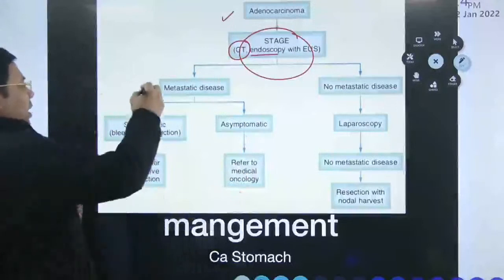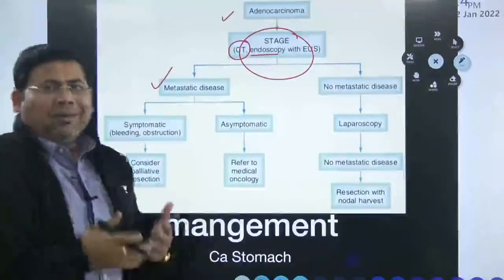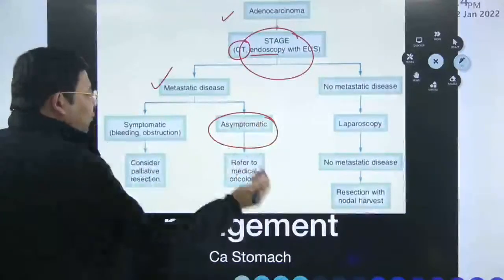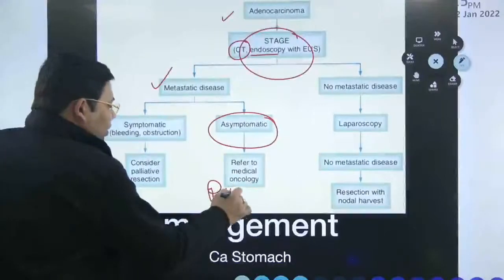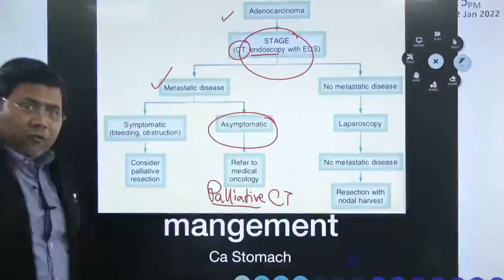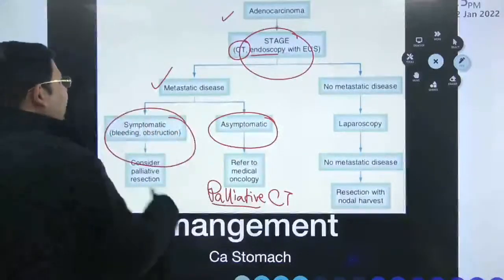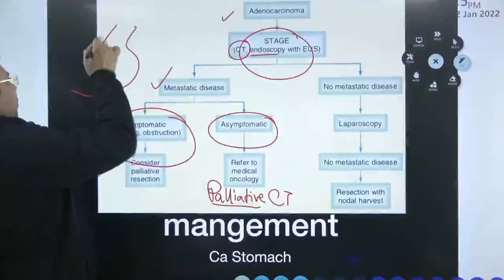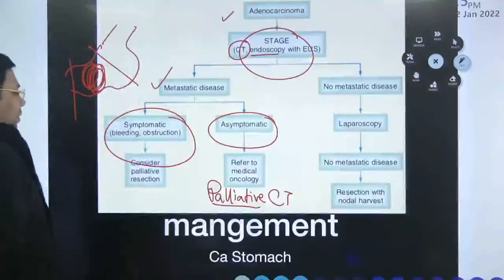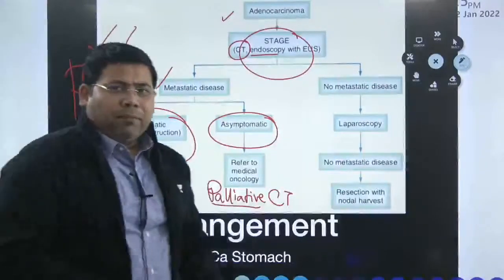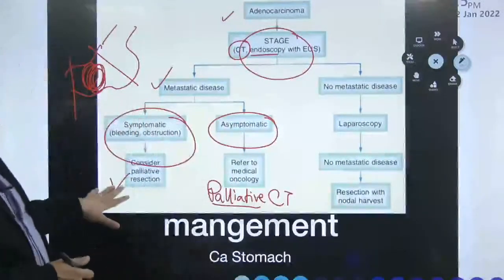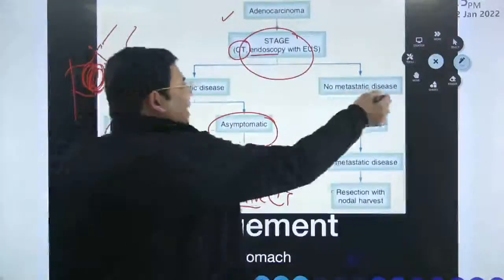Now here we get to see metastatic disease. If the tumor is metastatic, then we have to see whether the patient is asymptomatic. If the patient is asymptomatic, then you will send the patient for palliative chemotherapy. If the tumor is causing obstruction despite the fact it is metastatic, suppose it is a growth associated with gastric outlet obstruction, then you will have to go for palliative resection and do a bypass, because the patient also needs to continue the GI tract.